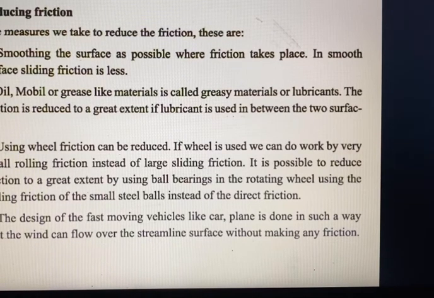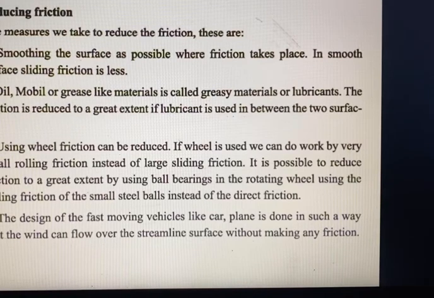Number 3, by using wheels, friction can be reduced. If a wheel is used, we can do work with very small rolling friction instead of large sliding friction. It is possible to reduce friction to a great extent by using ball bearings in the rotating wheel, using the rolling friction of small steel balls instead of direct friction.